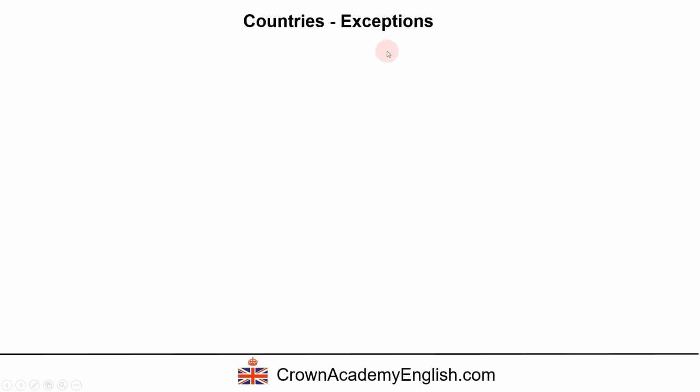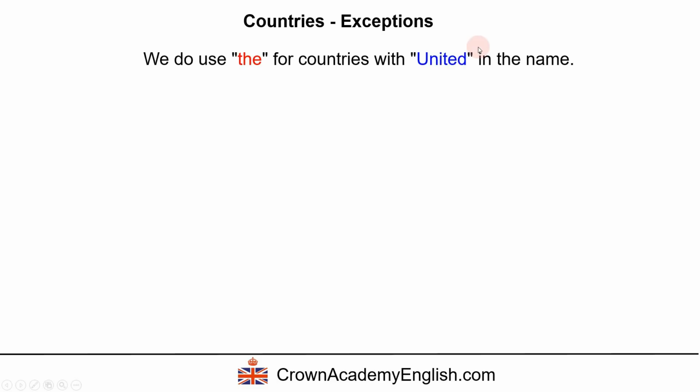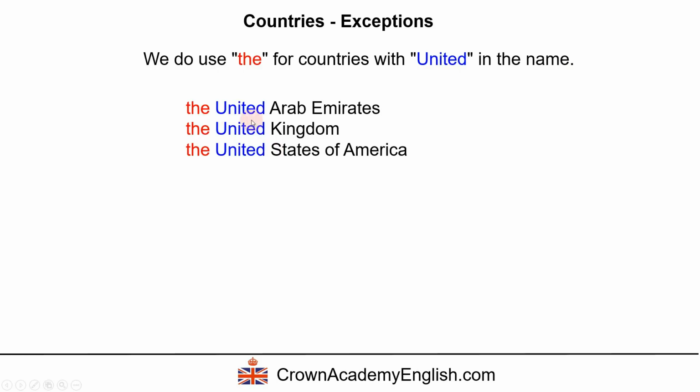Countries. Now there are some exceptions. We do use the for countries with United in the name. And here are 3 common examples. The United Arab Emirates, the United Kingdom, and of course the United States of America.